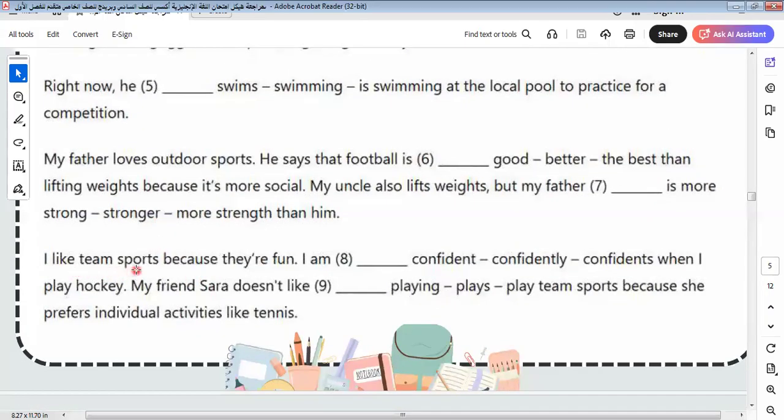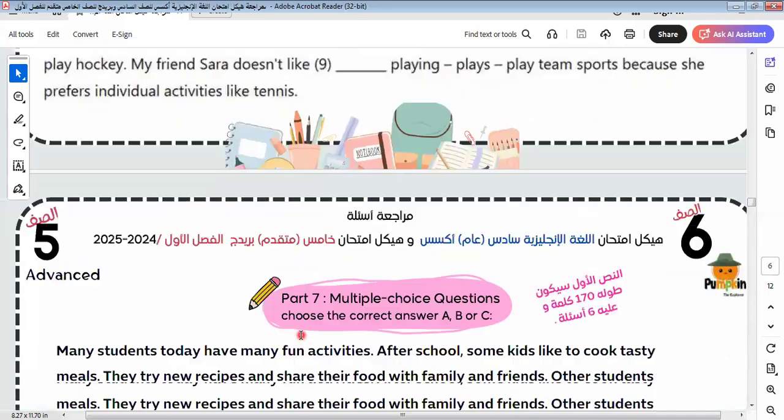I like team sports because they are fun. I'm confident here. It will be confidently. When I play hockey, my friend Sarah doesn't like playing, because like must be followed by a gerund, because she prefers individual activities like tennis.